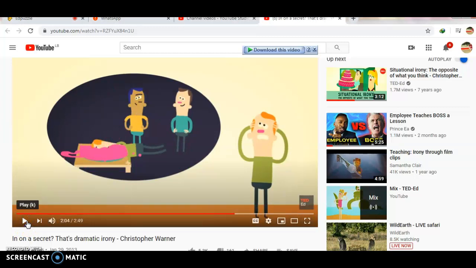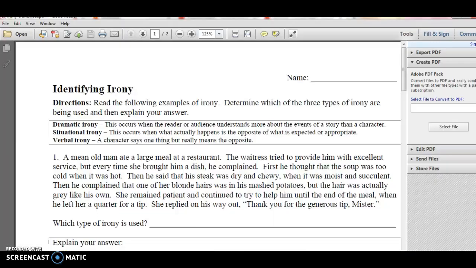We as audience or as readers, we know more than the character knows. The character feels stressed maybe because of certain actions, but we know that the opposite things will happen. So these are the three types of irony: dramatic, situational, and verbal.